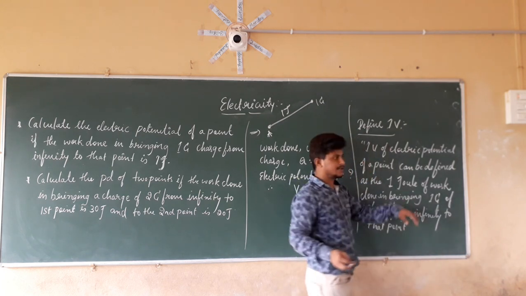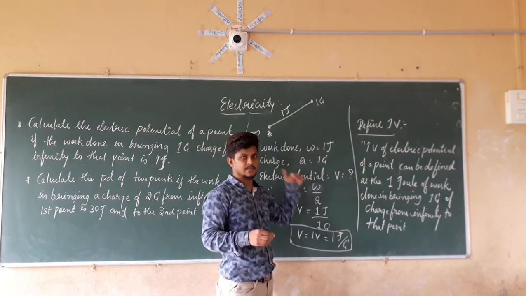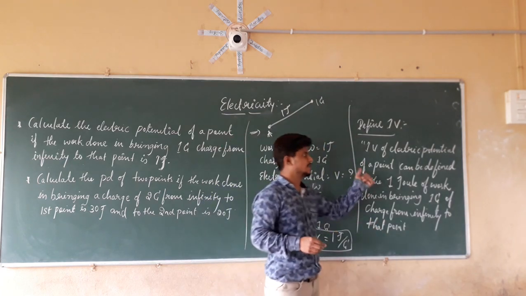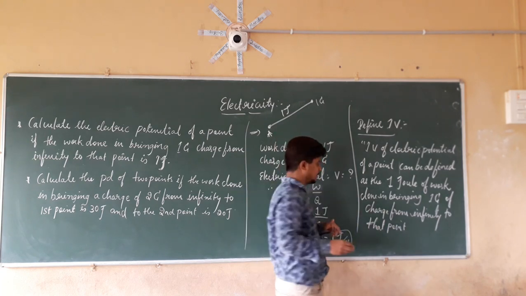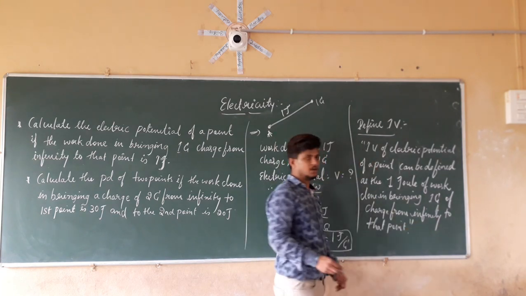So this is the work done in bringing 1 coulomb of charge to that point is 1 joule. So then it is called 1 volt. In this manner you can define the 1 volt of electric potential.